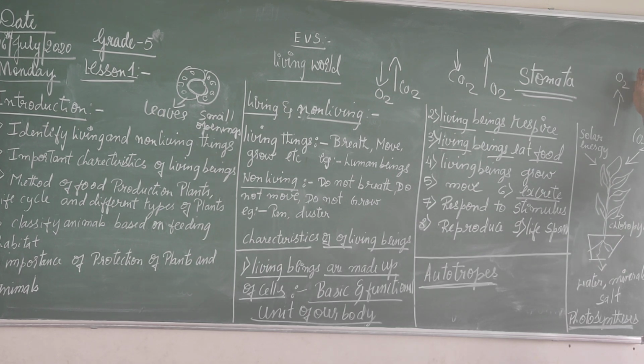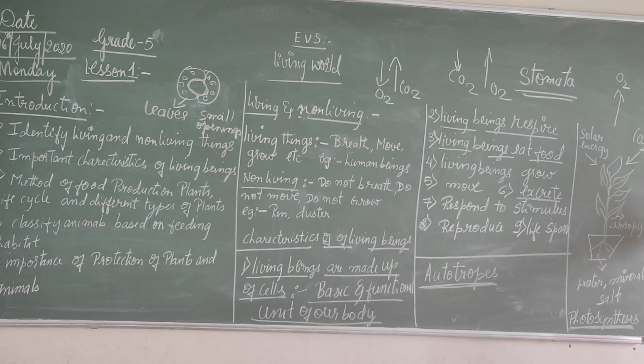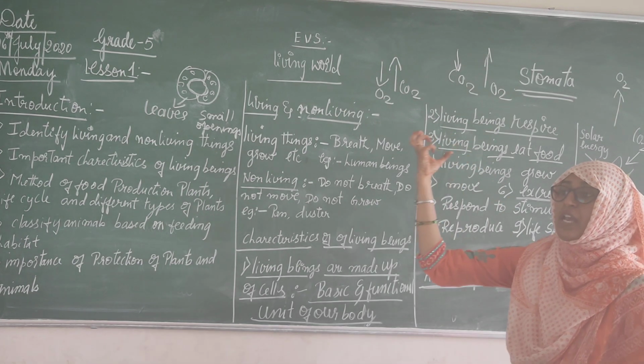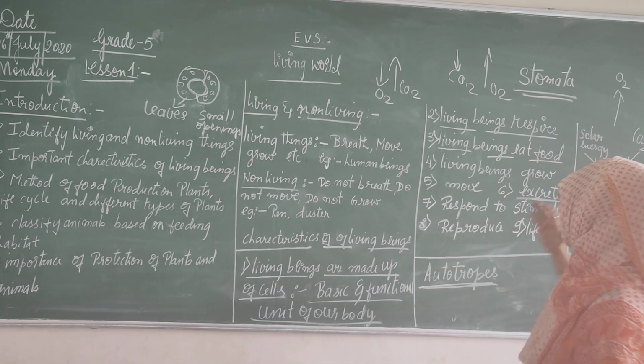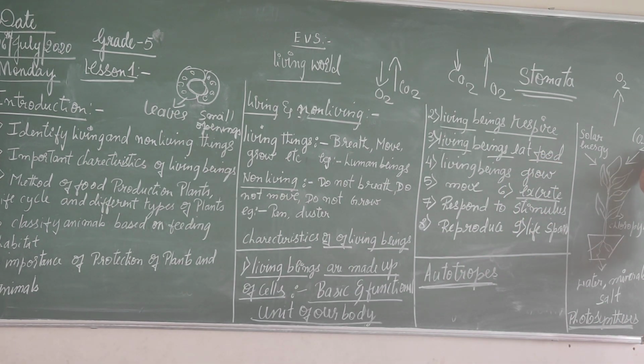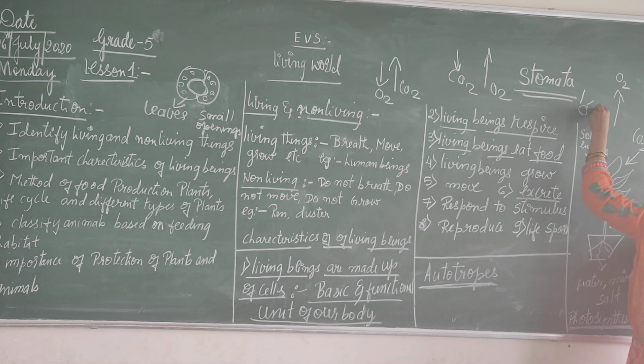Oxygen is O2, carbon dioxide is CO2. They take in carbon dioxide from the atmosphere. Plants take carbon dioxide and solar energy from the sun.